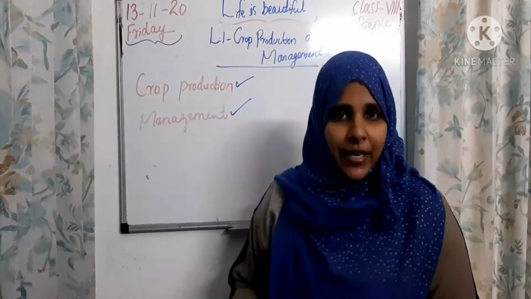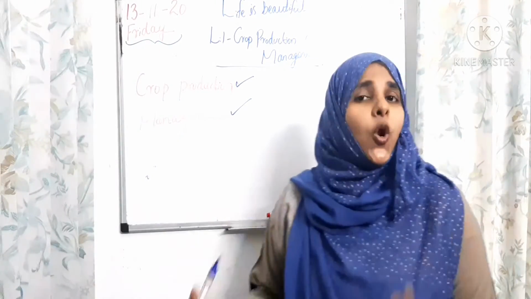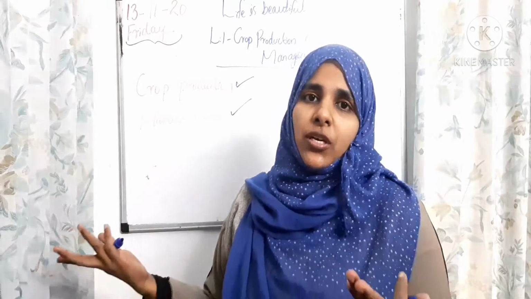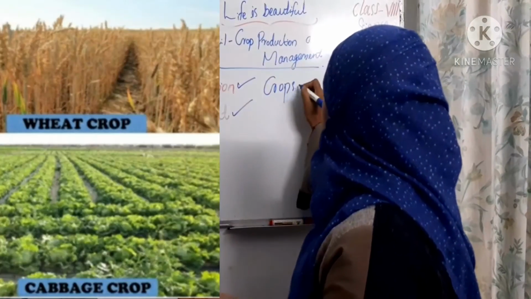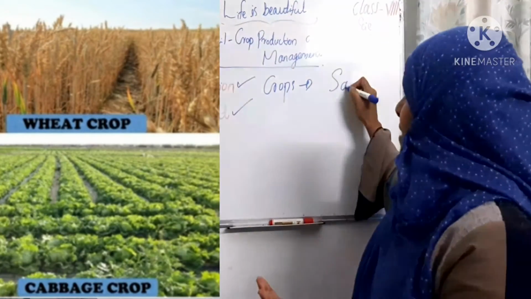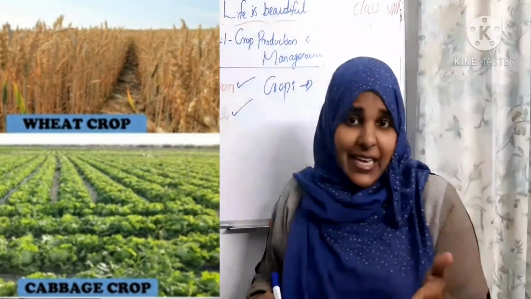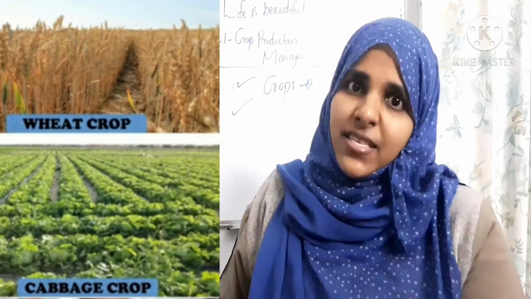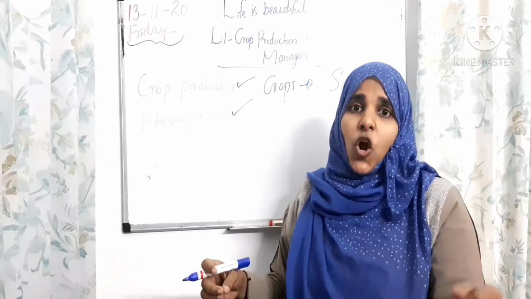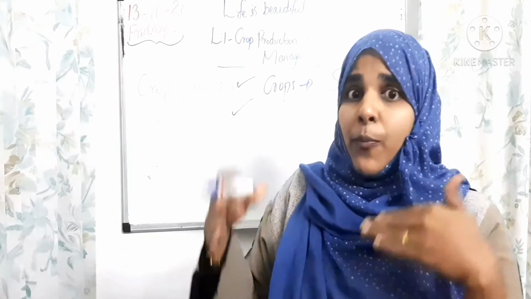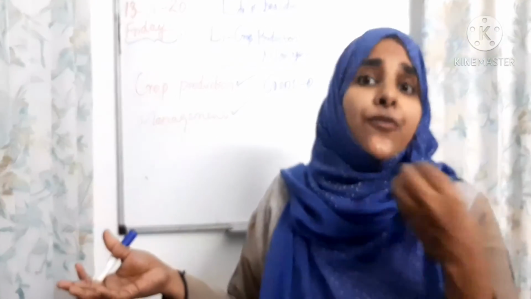Dear children, in this lesson I am going to explain about crop production and management of crops. So what are crops, children? How do we have to produce the crop? Crops means plants of the same kind, grown at a place and cultivated on a large scale. That is what we call crops. We have to cultivate on a large scale because if the population increases, we need food, right?